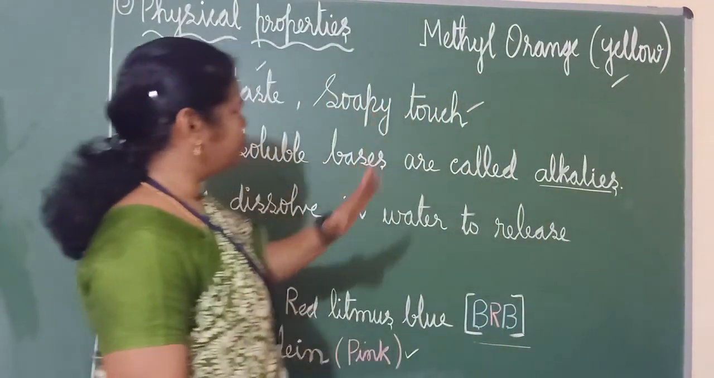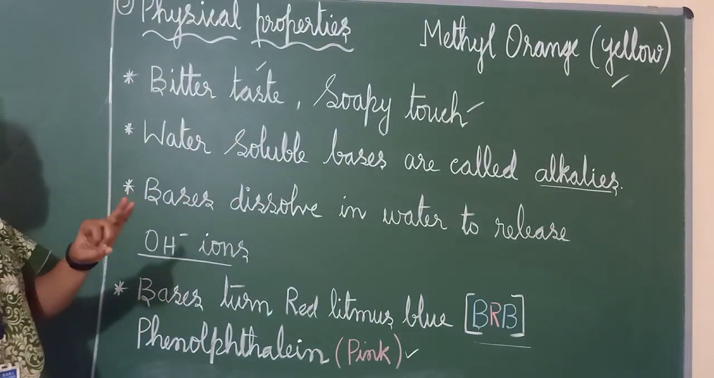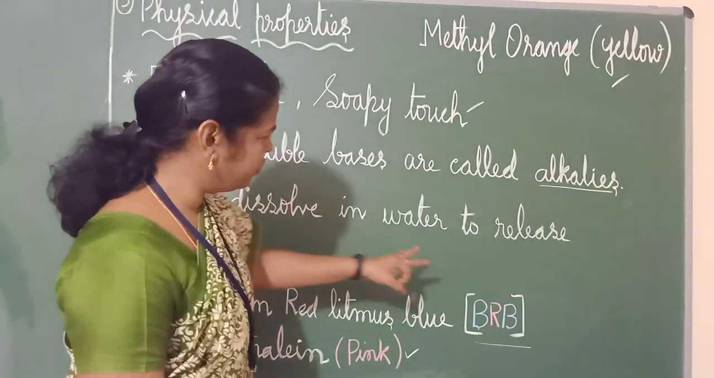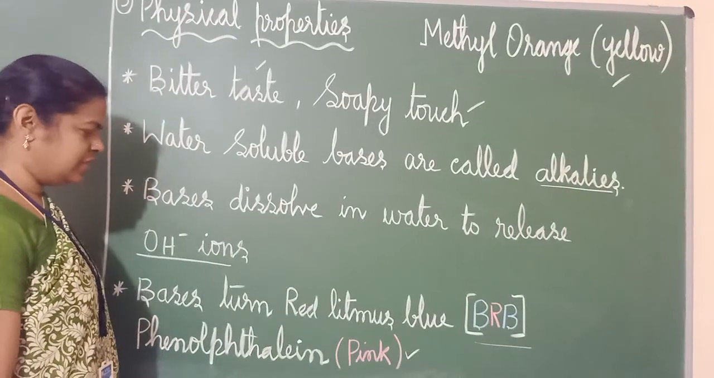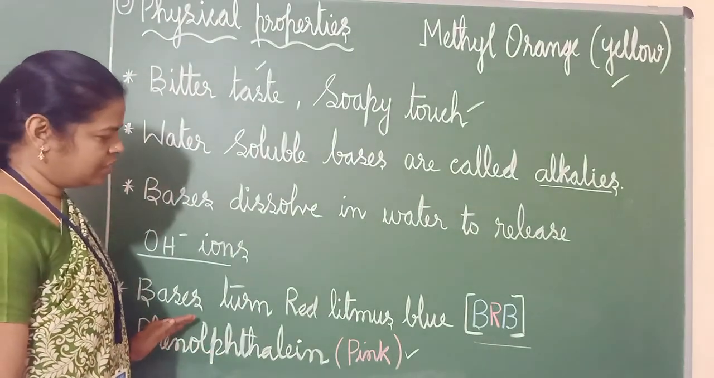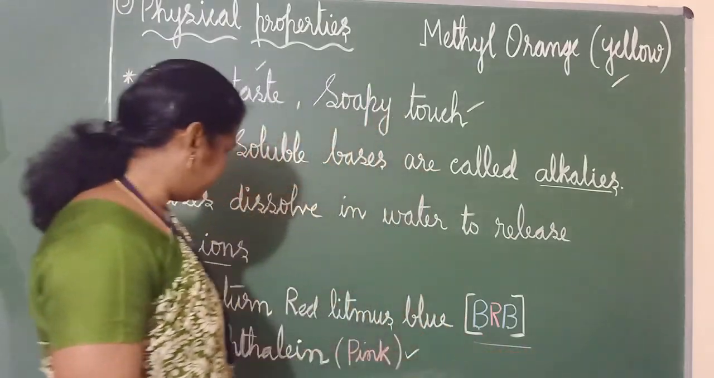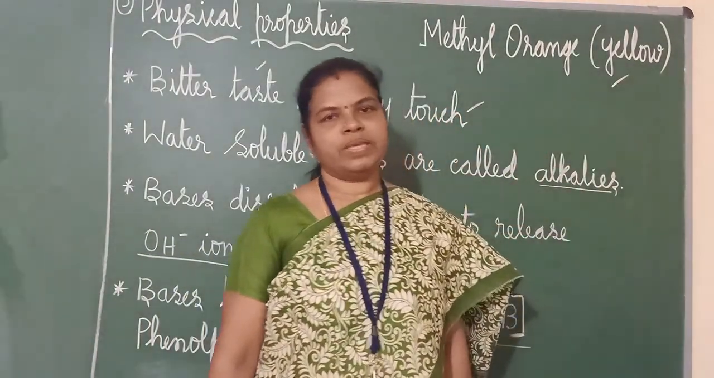Okay. So these are the four physical properties. Bitter taste, soapy touch. First one. Second one, if they are soluble in water, they are called alkalis. Third one, if they dissolve in water, what will they release? They will release hydroxyl ions. Then the color change. In litmus paper, it will change like BRB. And in phenolphthalein, it will be pink color. And in methyl orange, it will be yellow.